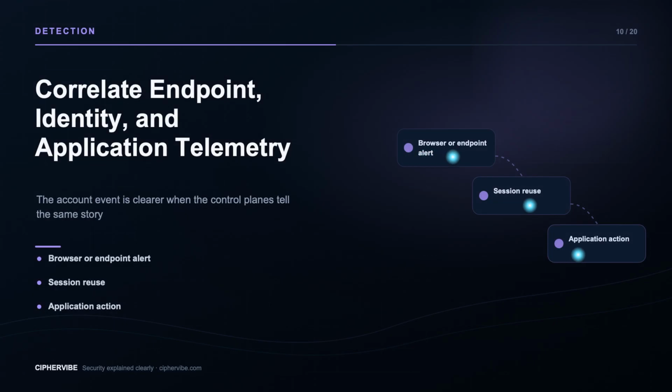Application logs may reveal session reuse, but endpoint telemetry can show suspicious access to browser data or an untrusted process. Identity logs provide the original authentication context. Correlating those sources reduces false positives and helps determine whether one session or the entire device is compromised.